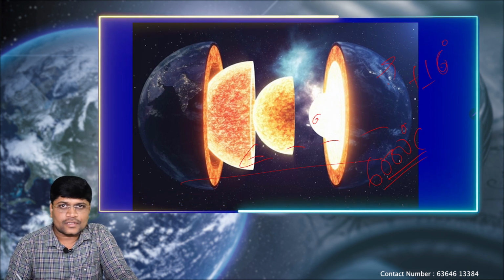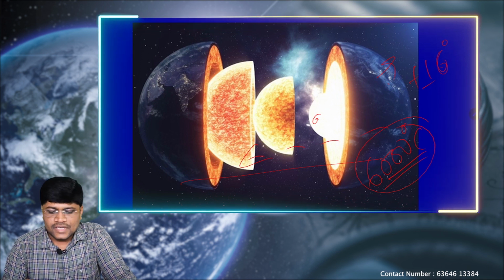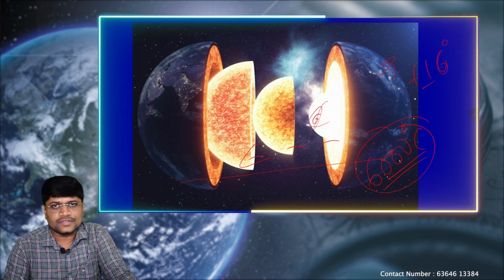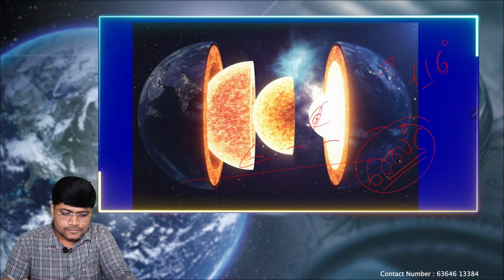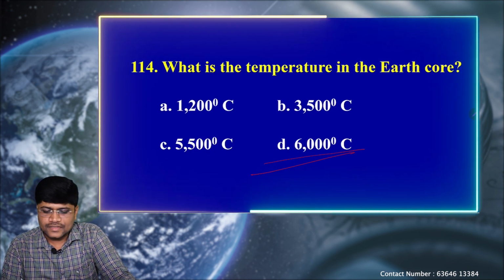Okay, such a high temperature. This high temperature is found on the sun surface. Such a high temperature is found in the Earth's interior region. So option D, 6000 degrees Celsius is the correct one.